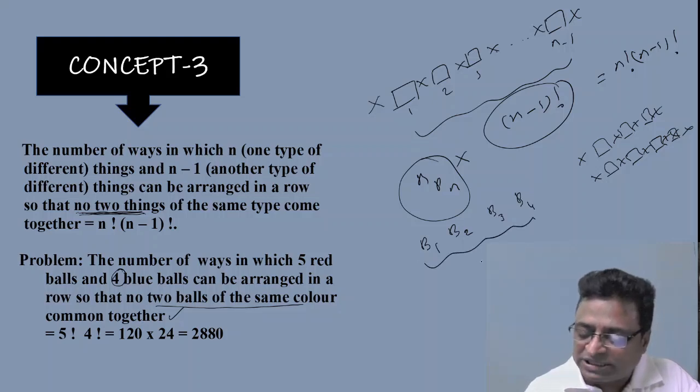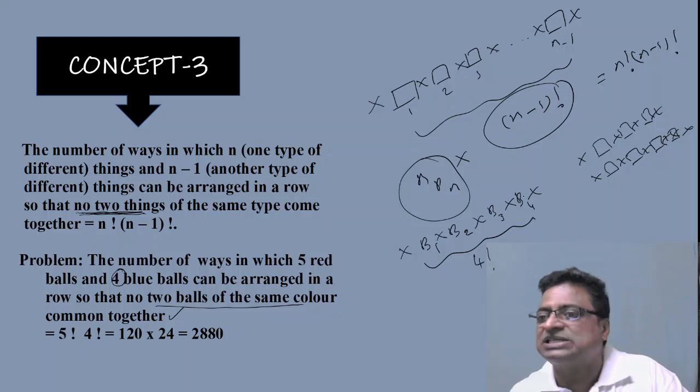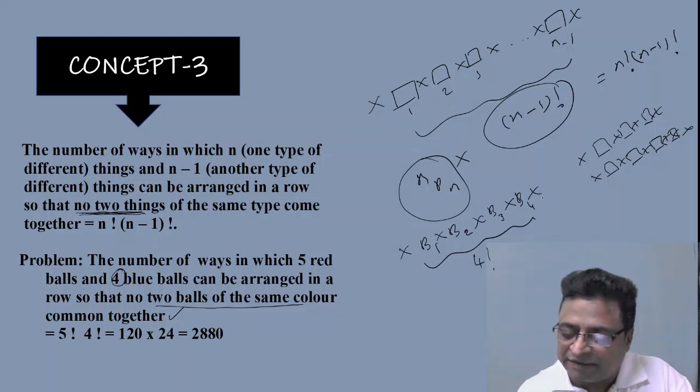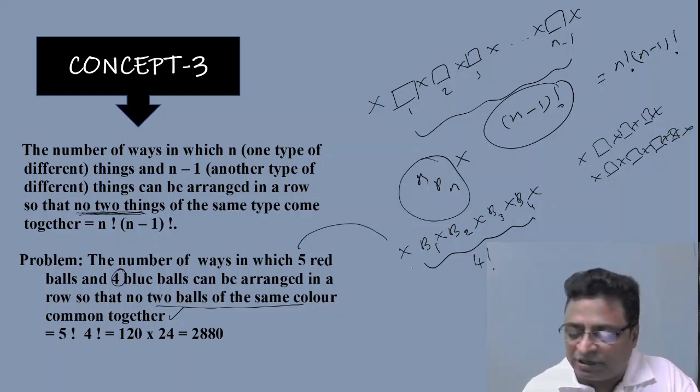These 4 blue balls can be arranged in factorial 4 ways. And count the number of vacant places between them by considering the extreme places also. They are 5 in number: 1, 2, 3, 4, 5. So arrange all these 5 red balls in these particular places. That can be done in 5P4 ways.